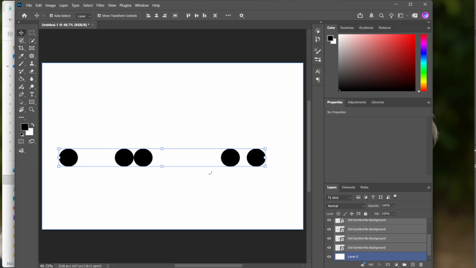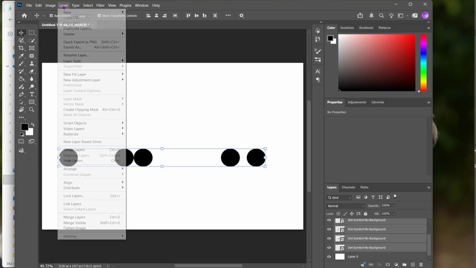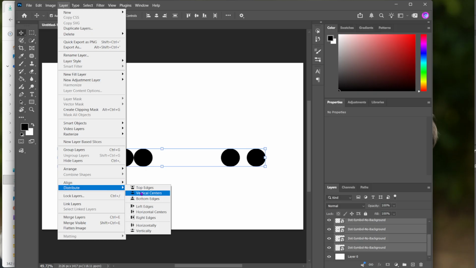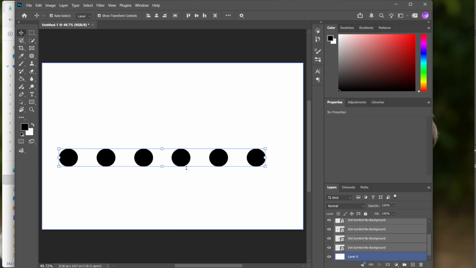After your layers are aligned, head back to the Layer menu, choose Distribute, and then select Horizontal Centers. This will evenly space the selected objects across the canvas. Instead of only making them line up, the Distribute tool also controls the gaps between them, helping create a more polished and intentional layout. This is great when you want objects to feel balanced and evenly placed, especially in interface designs, presentations, banners, or simple graphic compositions.